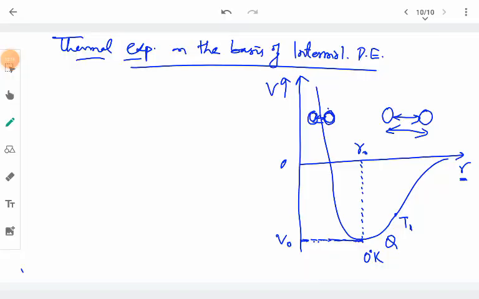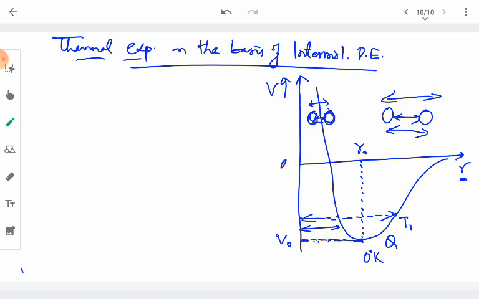So what we see here is that at high temperature T1, the molecules gain kinetic energy, and with that kinetic energy they start vibrating. During vibrations, they have some maximum separation between them and some minimum separation between them. So this is the maximum separation and this is the minimum separation at temperature T1.